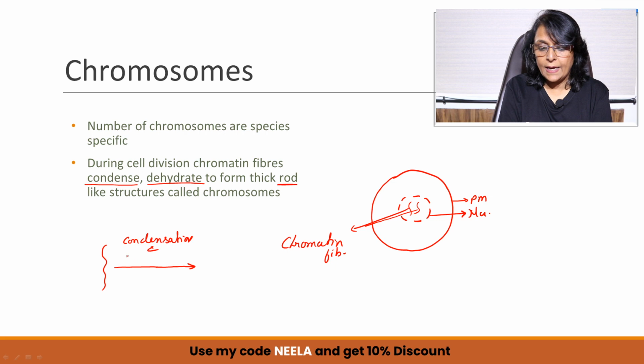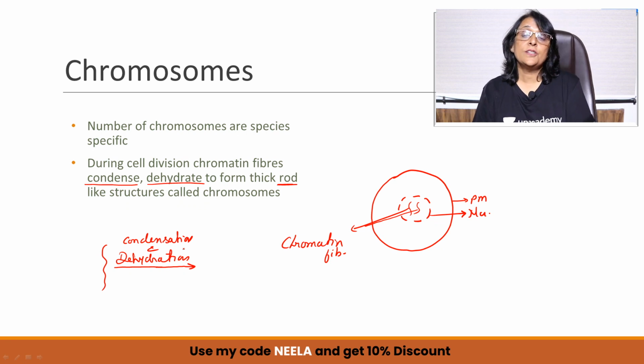Condensation and dehydration. Now this condensation is not like the condensation of water vapor. Here we are talking about condensation, that means thickening by loss of water, and dehydration is loss of water. In a few minutes we will study the detailed structure of chromosomes, so you will know from where this water is lost. So there is loss of water.